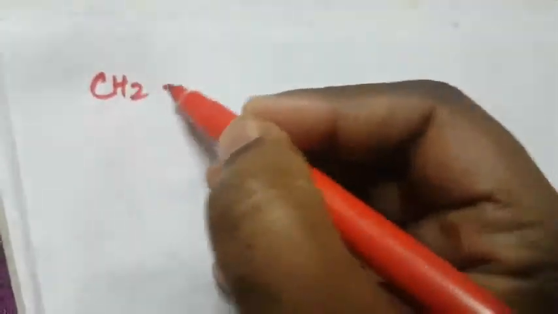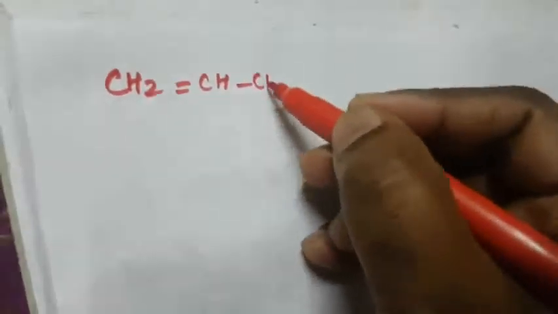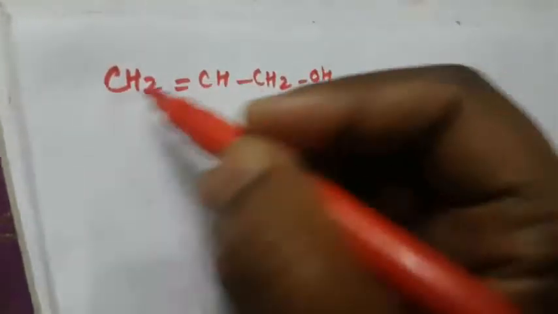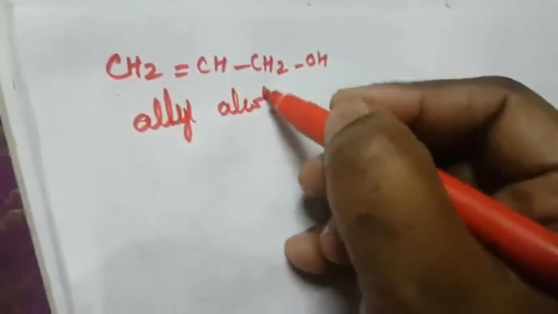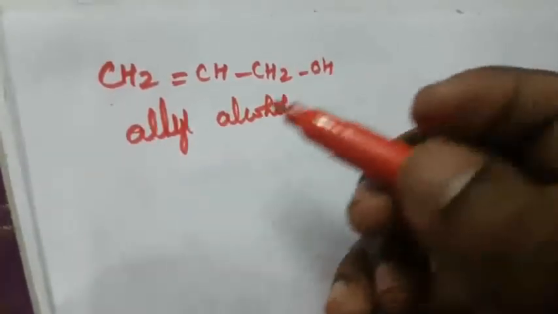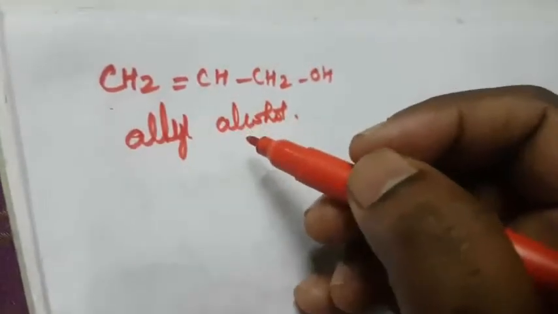Next one is allyl alcohol. What is the meaning of allyl alcohol? Allyl means the compound containing a double bond. So that is CH2=CH-CH2OH. The compound containing a triple bond is not allyl; a vinyl alcohol is different.